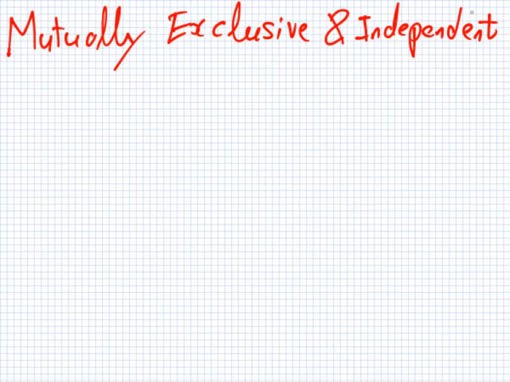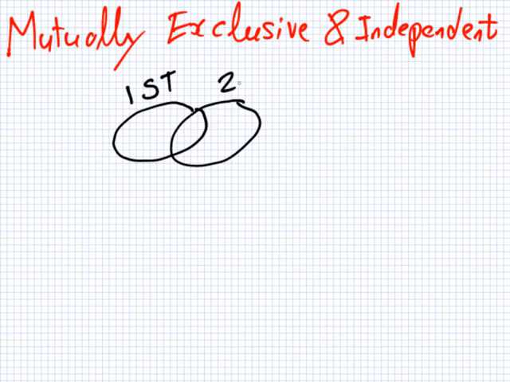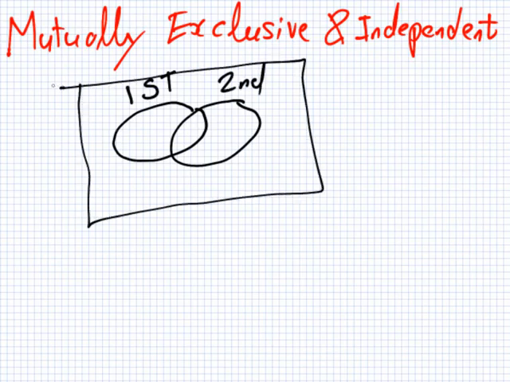Let's say we have an example in a race. Let's say you're looking at if the person can be first or second in the race. So let's say this one here is the probability that the person in the race finishes first. This one here is the probability that they finish second. And outside of this, let's make this race easy. Let's say there's just 3 people in the race.